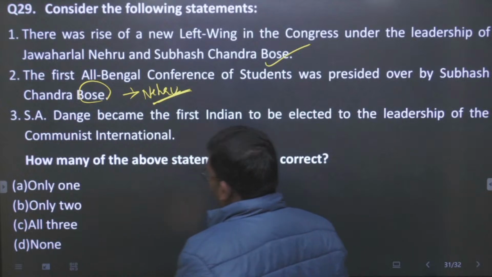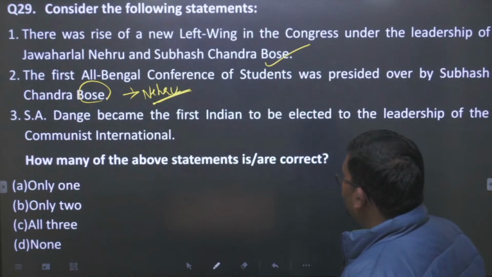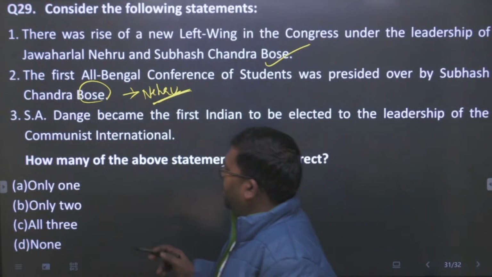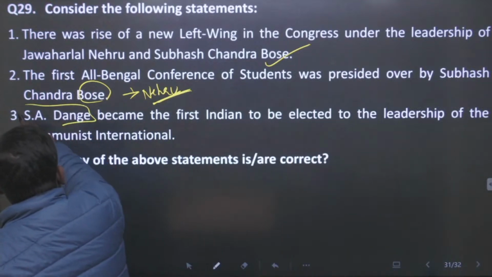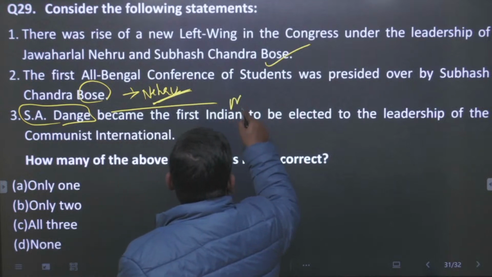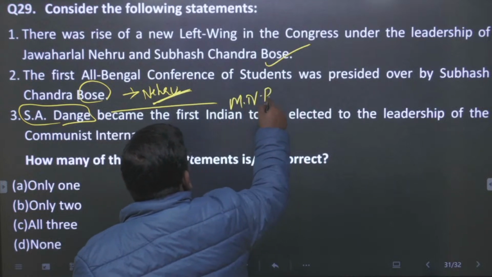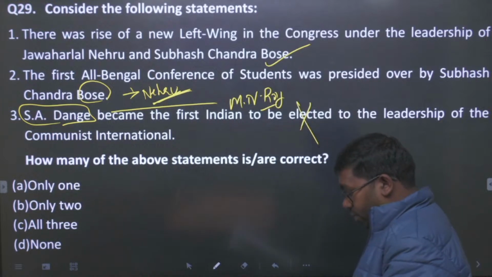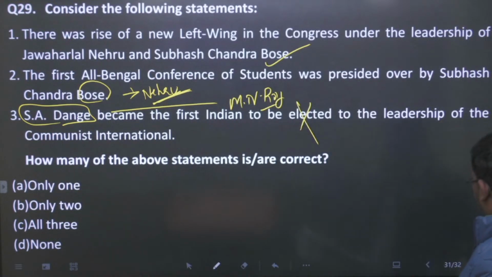S.A. Dange became the first Indian to be elected to the leadership of the Communist International. So this is also false, because it is M.N. Roy. So this is also false. So here the answer will be only 1. One will be the answer of this question.